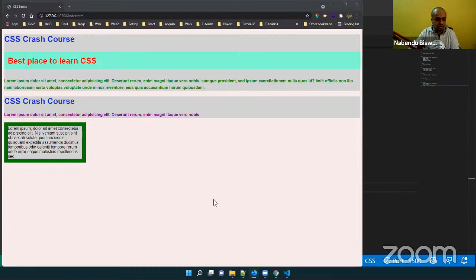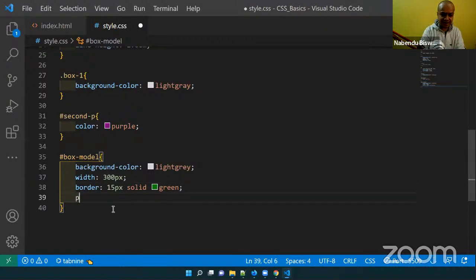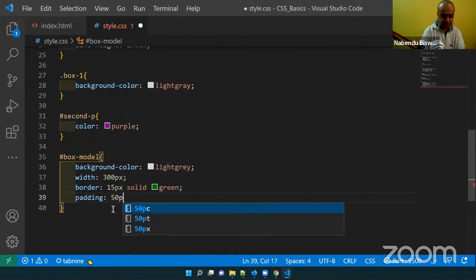Width and border are there. Border is 15 px, and as you have seen, border is coming outside. We have something known as padding also. I will do padding as 50 px.